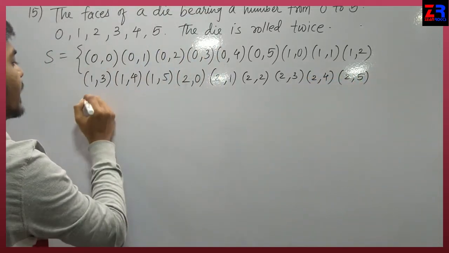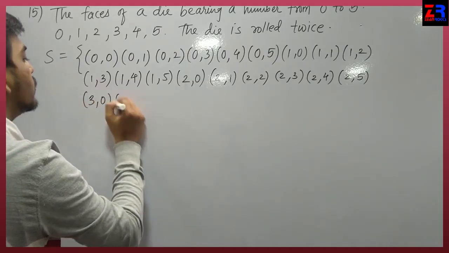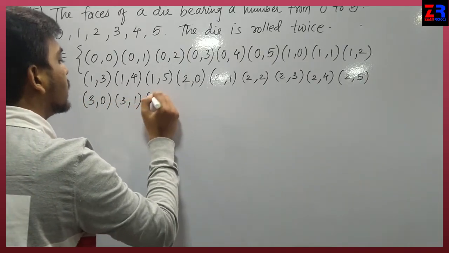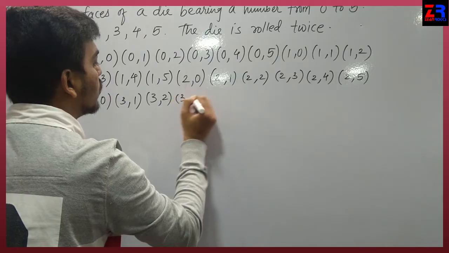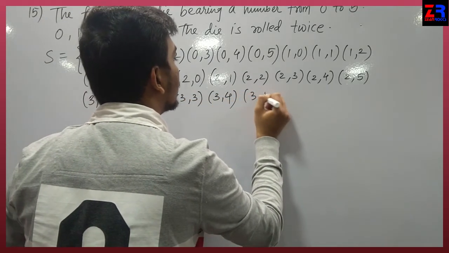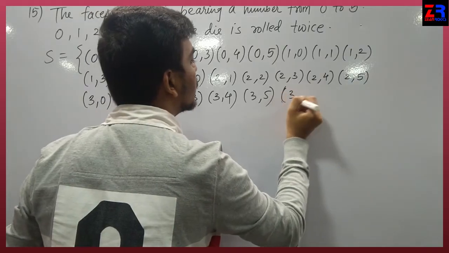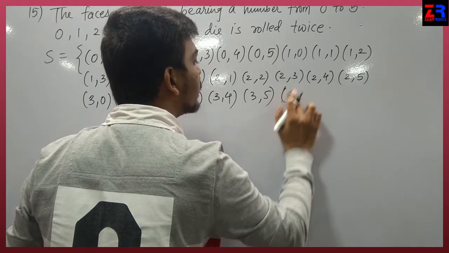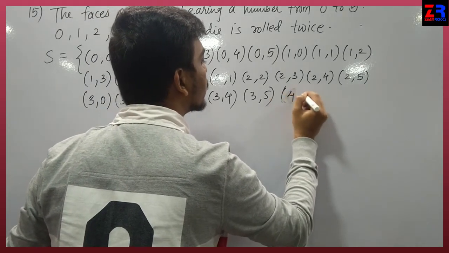Finish now. Next 3,0; 3,1; 3,2; 3,3; 3,4; 3,5, and now we will start from 4.